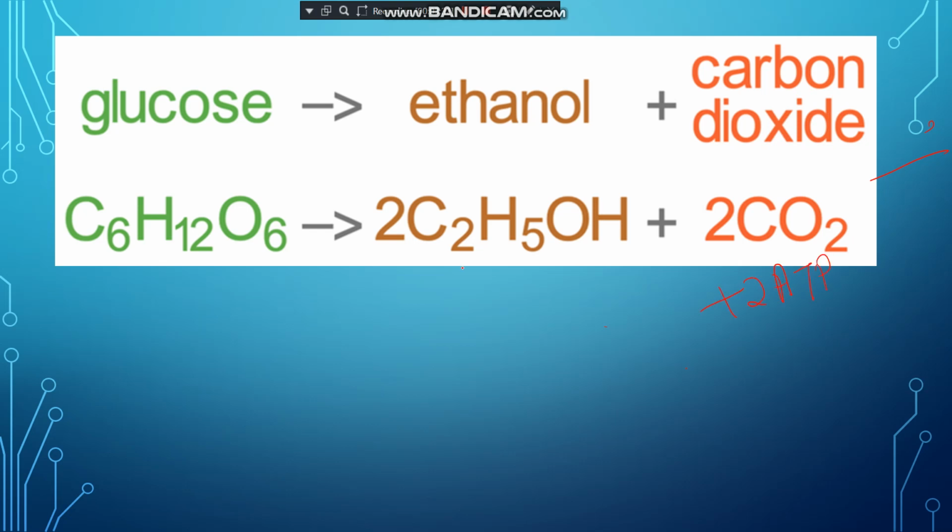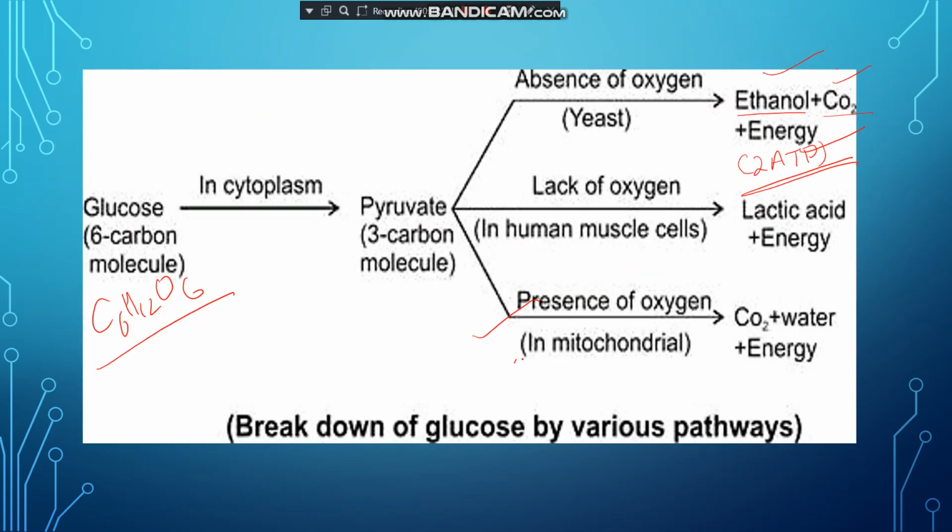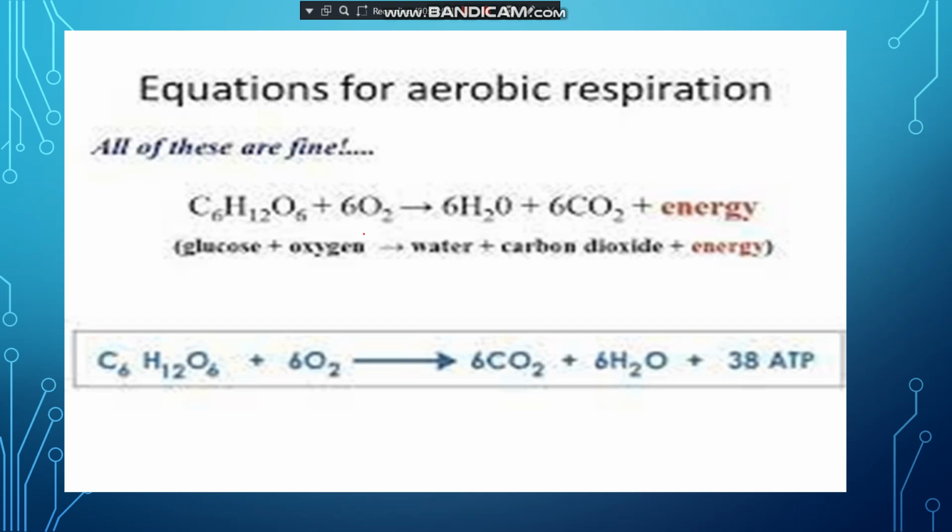Respiration is of two types: aerobic respiration and anaerobic respiration. What is aerobic respiration? A type of respiration in which the breakdown takes place in presence of oxygen. In aerobic respiration, oxygen is a must. In anaerobic respiration, the breakdown of glucose takes place in absence of oxygen. So students, respiration means the breakdown of glucose to release energy, and it is of two types, aerobic and anaerobic.